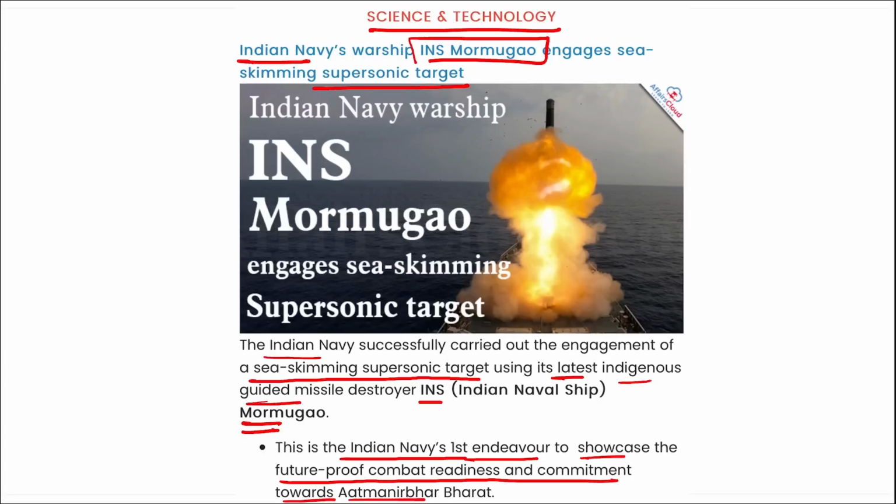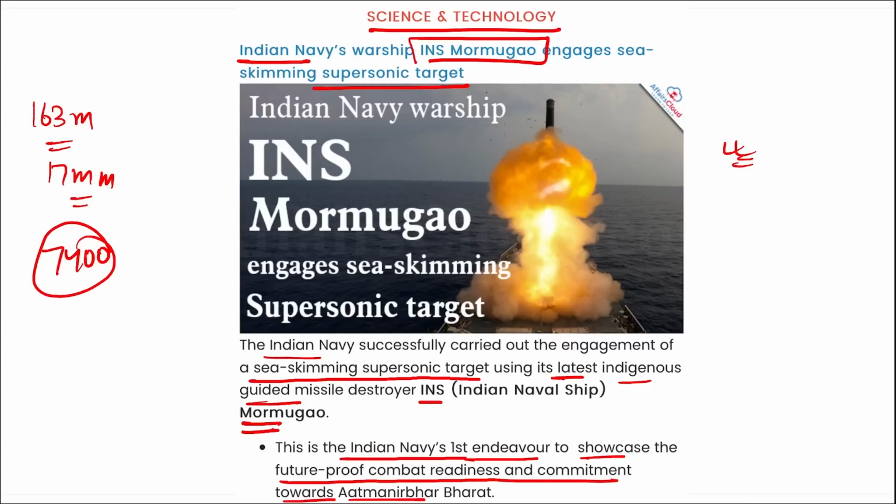If we talk about INS Mormugao, it is 163 meters in length, 17 meters in breadth, and has a displacement of around 7,400 tons, and it can rightfully be regarded as one of the most potent warships constructed in India. Right? So coming back, remember it was INS Mormugao that engaged in sea skimming supersonic target trials. Correct? Mark this. INS Mormugao.